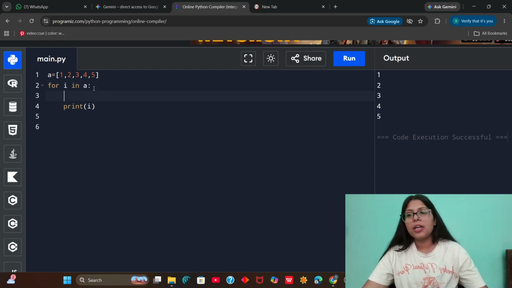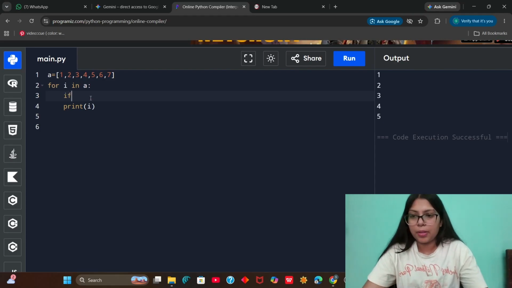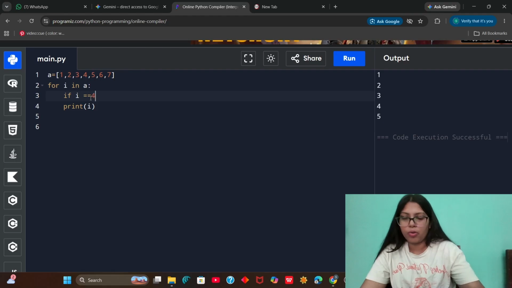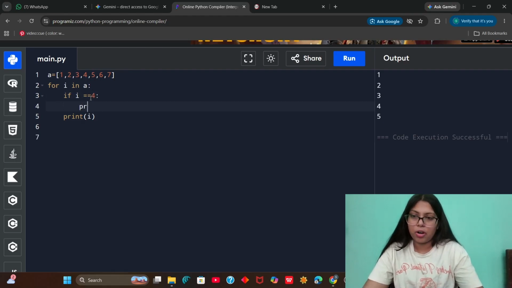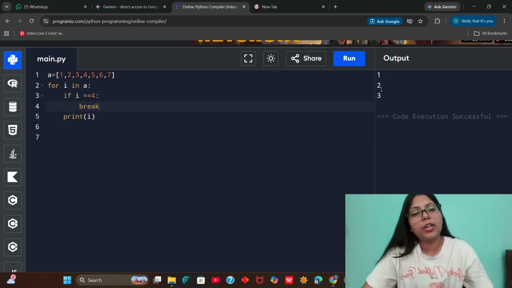But what if I say that if you encounter 4, you have to stop immediately. I do not want you to run any further than that. You have to stop then. So I will write if I is equal to 4. Then what will you do? You will break. So now what happens here? It will print 1, 2, 3.